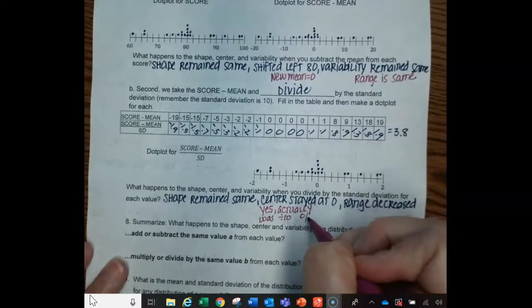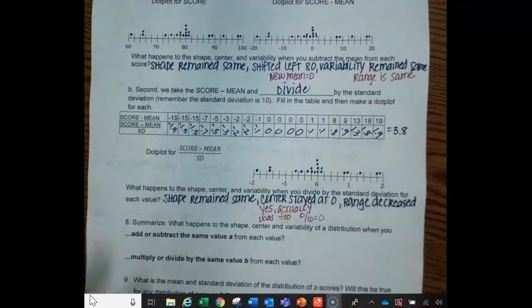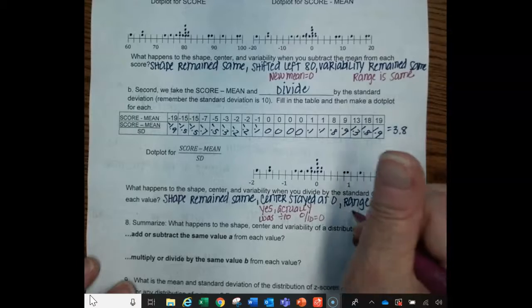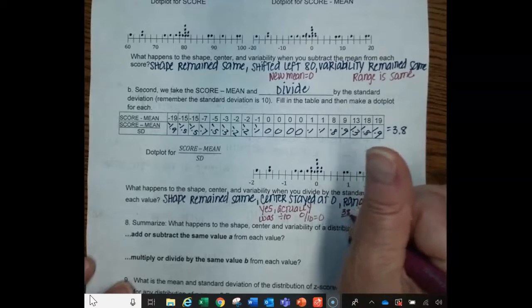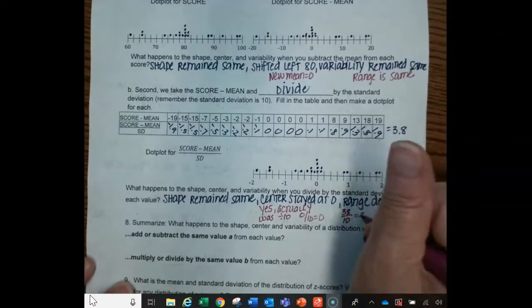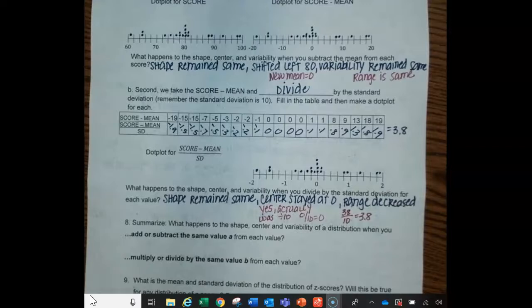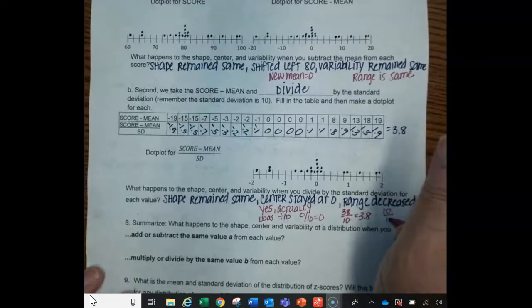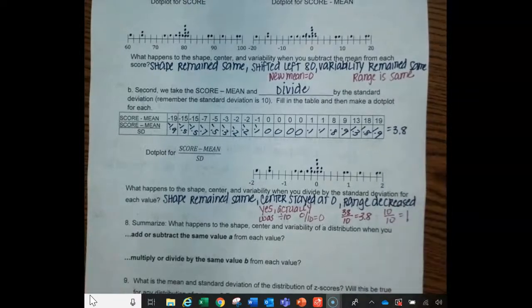So when we divided by 10, we just stayed at 0, okay? And then our range, we took our original range, which was 38, and we divided by 10, and we got our new range, okay? And then our standard deviation, our original standard deviation was 10, and I divided by 10, and that gave me a standard deviation of 1.